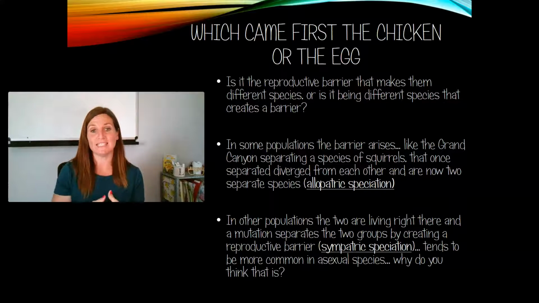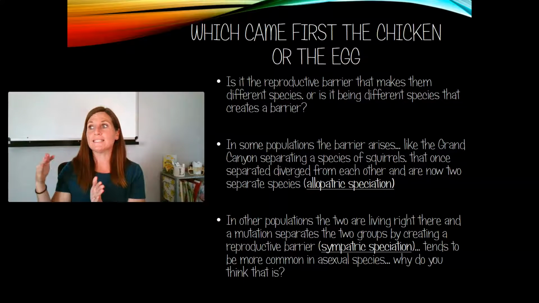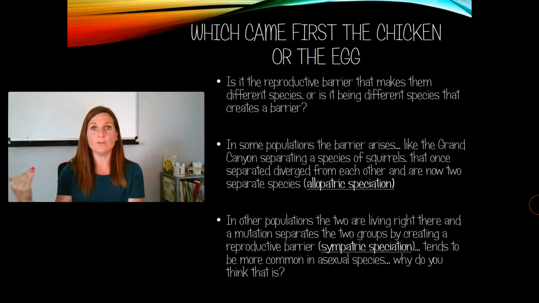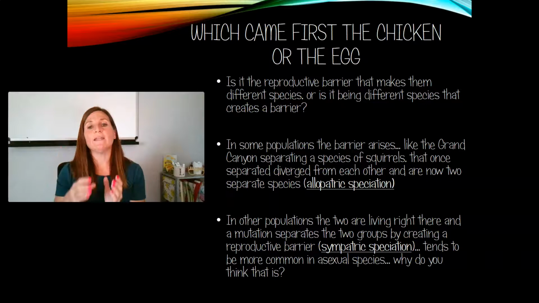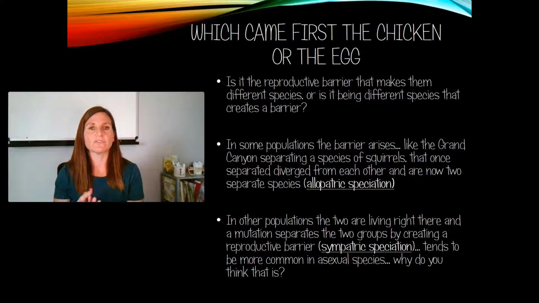In certain circumstances, the barrier arises first, like a Grand Canyon separates the squirrels, or a temporal isolation changes when the pollen is able to fertilize eggs in a particular flower, or there's a mechanical isolation and the two organisms can no longer interbreed. When the barrier arises first and then the two species diverge after that, that's called allopatric speciation. There is a separation first.